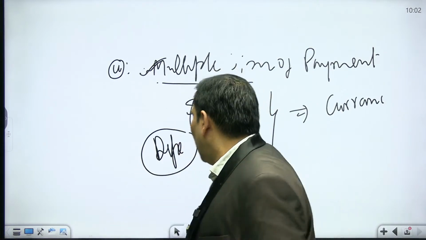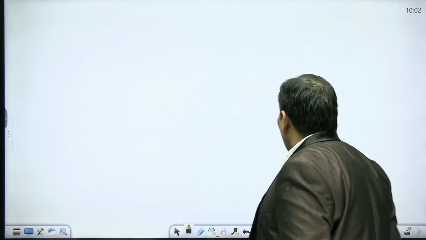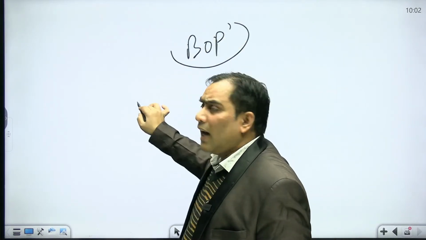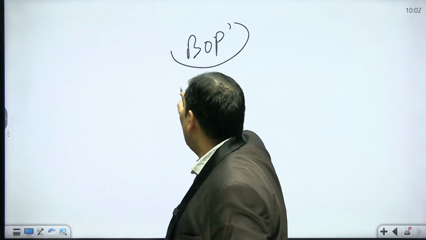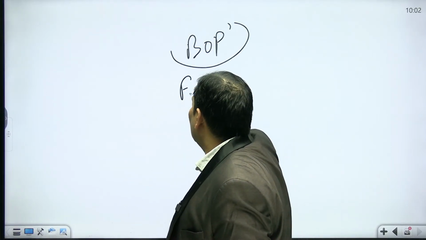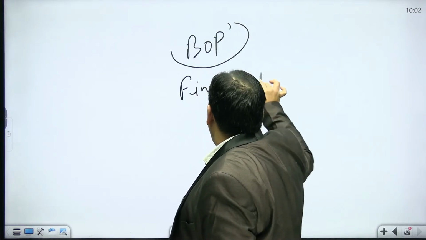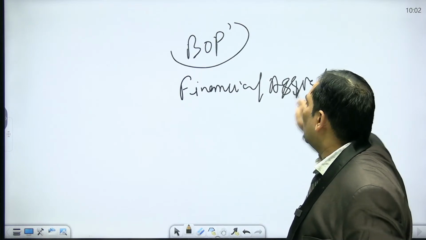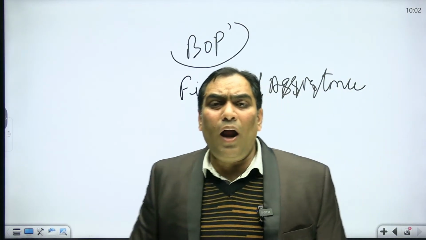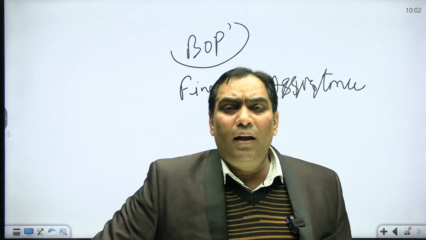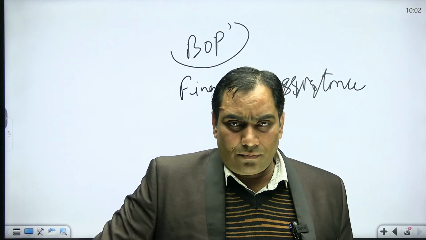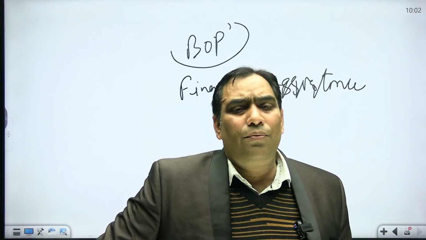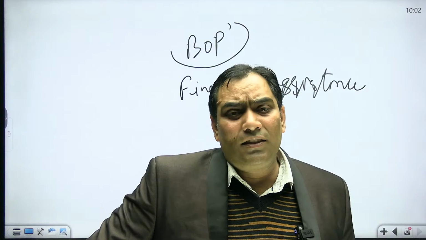Not only this, when there is a BOP crisis, the IMF will give financial assistance, loan out, bail out to the country which has the BOP crisis. That is the meaning of financial functions.